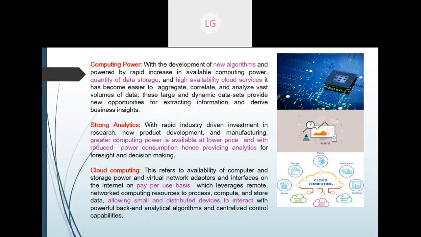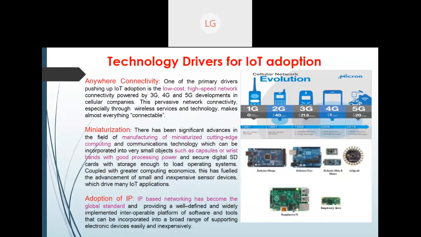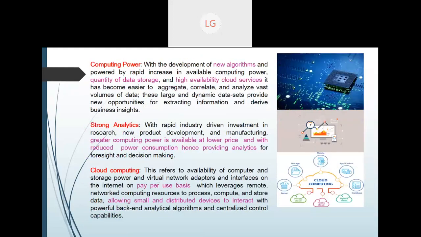Computing resources are huge. We can even compute, process, and store all this data in the cloud. So that capability also made this possible. Backend analytical algorithms are also provided by the cloud. So I think now these are six important technological drivers which I wanted to discuss with you, which have made this IoT possible. Next important thing, yes, this is very, very